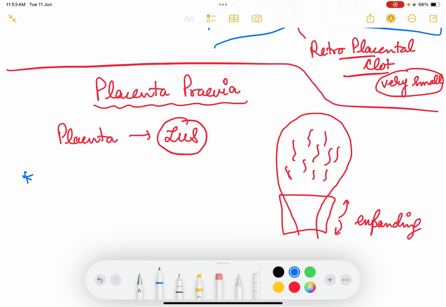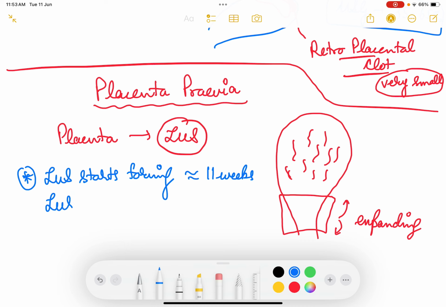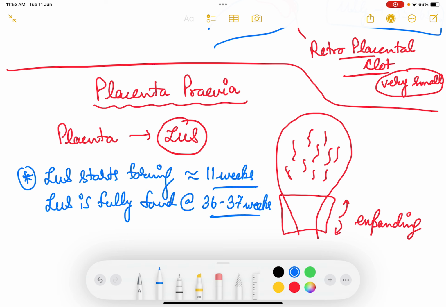One question comes: when does the lower uterine segment start forming? The LUS starts forming from 11 weeks of gestation, but it is immature. The LUS is fully formed at 36 to 37 weeks. So at 36 to 37 weeks the lower uterine segment is fully formed, but it starts forming in early gestation, from around 11 weeks.